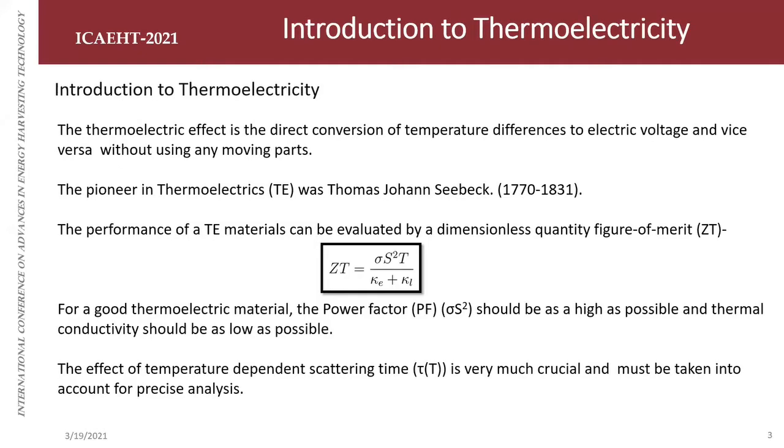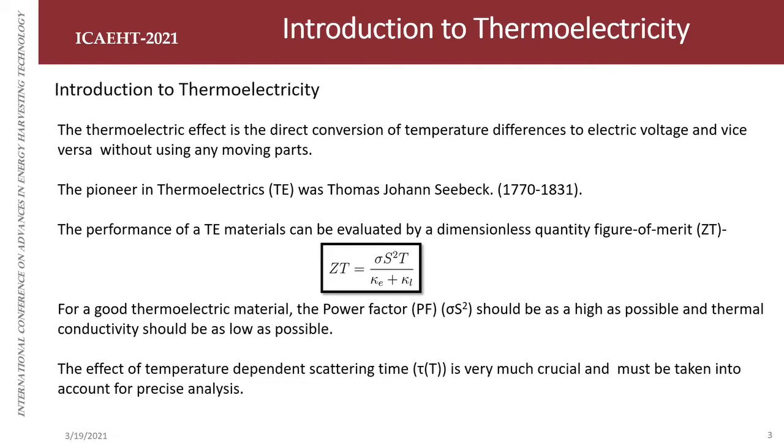So thermoelectricity is basically direct conversion of temperature difference to electric voltage or current, and vice versa, without using any moving part. The pioneer in thermoelectricity was Thomas John Seebeck, and thermoelectric performance of any material can be evaluated by a dimensionless unit, the figure of merit, given by ZT = sigma S squared T over (kappa E plus kappa L). For a good thermoelectric material, we all know the power factor, that is sigma S squared, must be as high as possible, and thermal conductivity should be as low as possible.